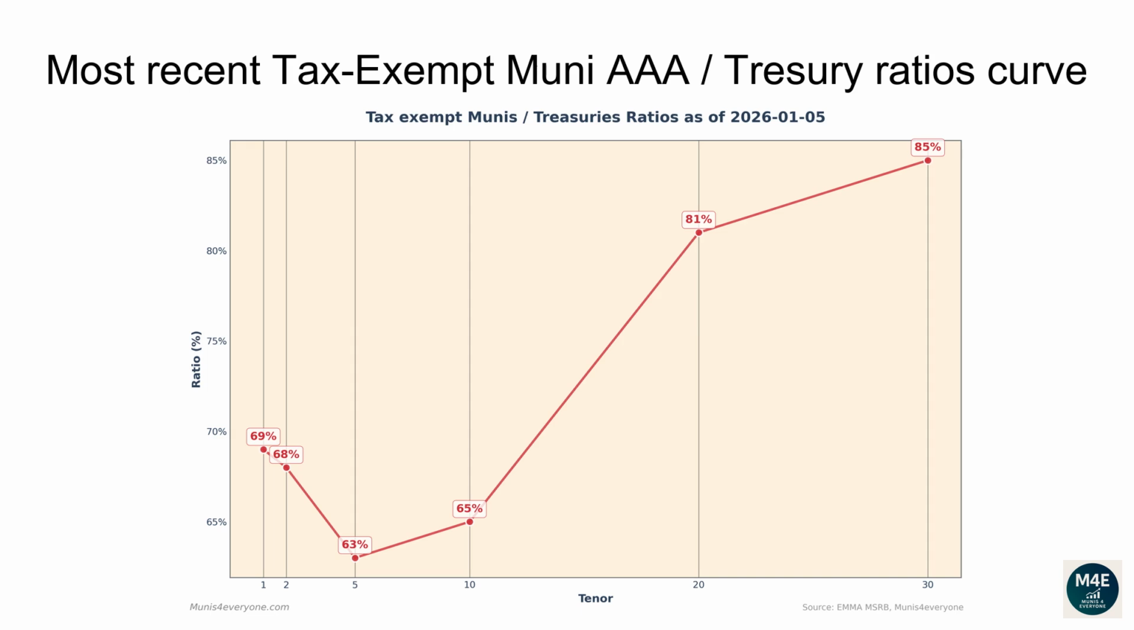The current one-year ratio is 69%. The 2 years ratio is 68%. The 5 years ratio is 63%. The 10 years ratio is 65%. The 20 years ratio is 81%. The 30 years ratio is 85%.